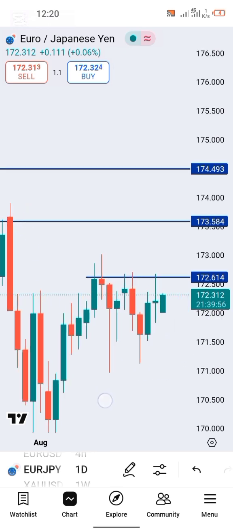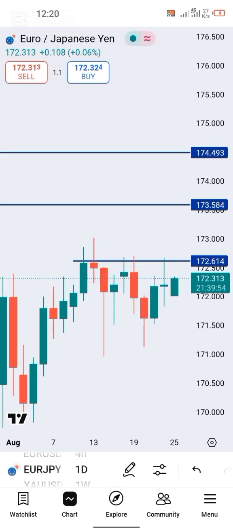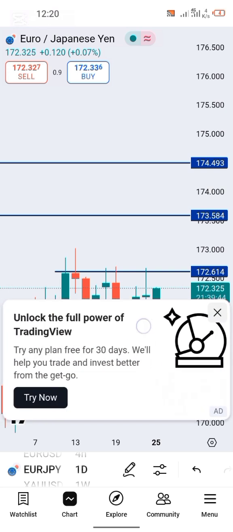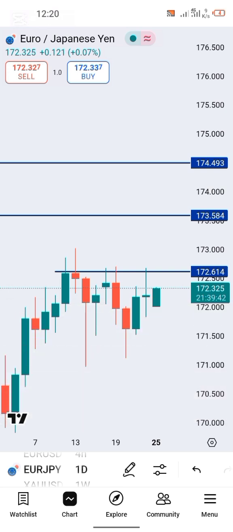Okay, now rule of thumb, we anticipate for this market to take out this level. This is like a neckline. Okay, this looks like a double bottom. Right, but if I should go down to my lower time frame, it looks like an inverse head and shoulders. Okay, but I'll refer to it as a double bottom in this case. And this is our neckline. If this market should take out this neckline, then let's anticipate the market to come to